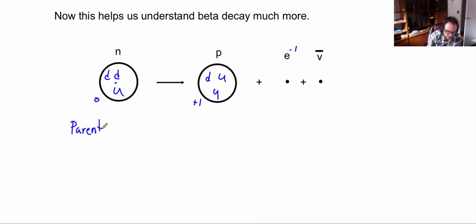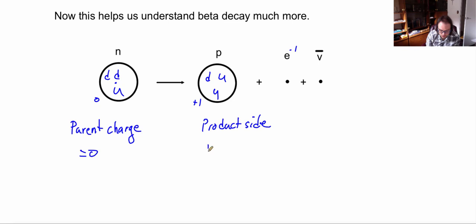Our charge on the parent side is equal to 0. Now our charge on the daughter side is equal to the proton, which is +1, added to the electron, which is -1, which equals 0 as well. So my charge is conserved.